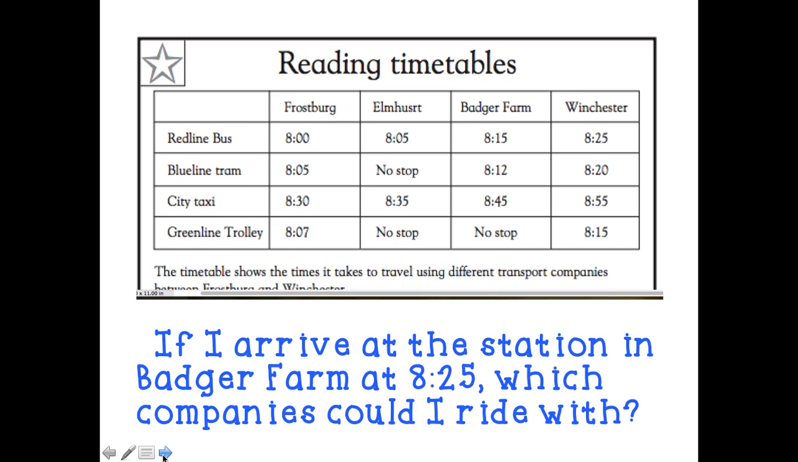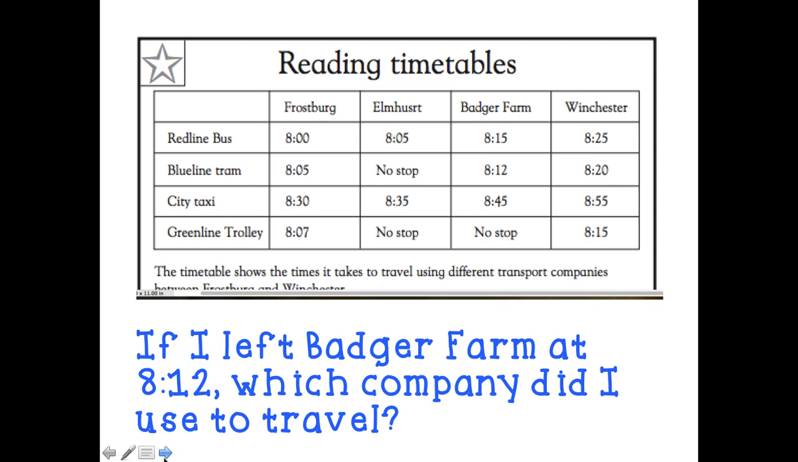Okay, let's try another one. If I arrive at the station in Badger Farm at 8:25, which companies could I ride with? Okay, well, I'm there at 8:25. Well, 8:15 is before 8:25, so I couldn't ride the bus. I couldn't ride the tram because 8:12 is before 8:25. Ooh, 8:45. 8:45 is after 8:25, so I could ride the taxi. And I can't ride the trolley because the trolley doesn't actually stop in Badger Farm. So I only have one choice at Badger Farm for my arrival of 8:25, and that would be the city taxi.